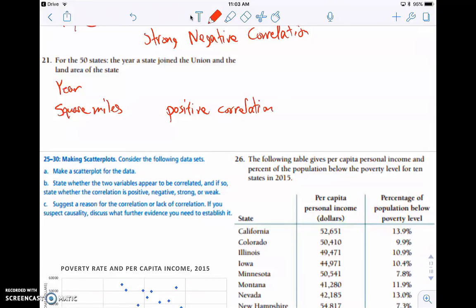A lot of the Midwest and West are just bigger, and those states were added later. So they have more square mileage. So as the years from when the state joined the union increase, the square miles tend to increase, but it's not super strong, but it does exist there.